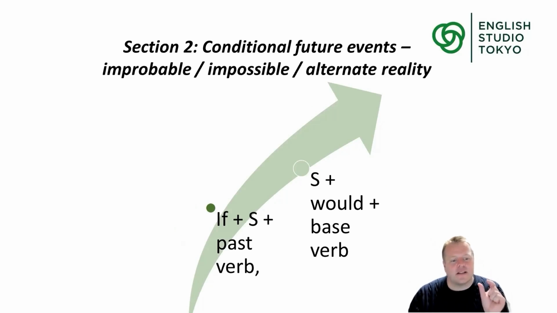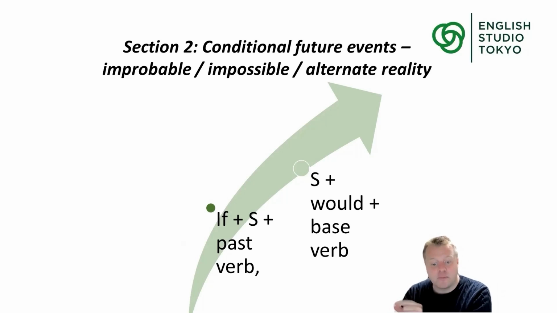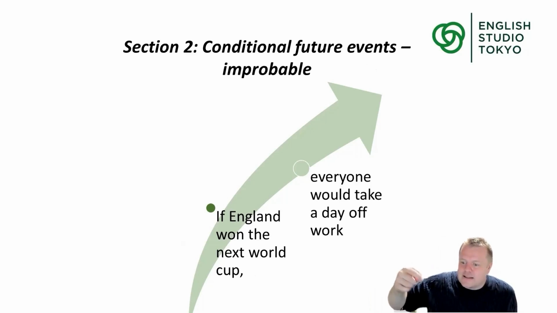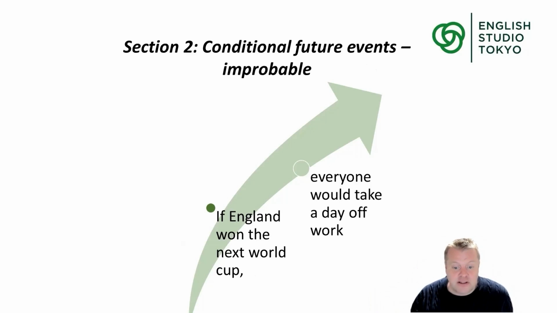I need to use this language of if, subject, and a past verb, something would happen. So in this case, if England won the next World Cup, everyone in the UK would take a day off. Well, everyone in England would take a day off of work. So that's telling the listener that this is improbable.